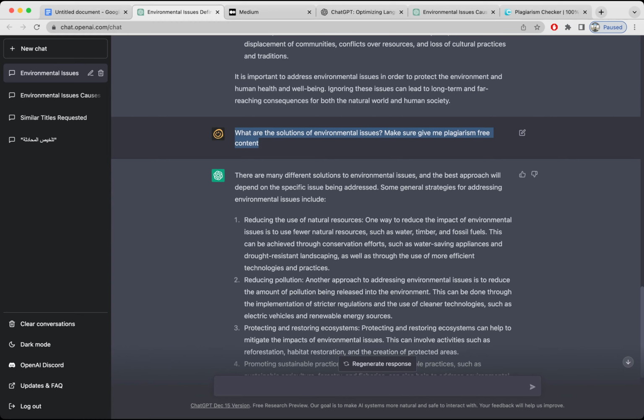Okay, it is difficult to estimate the cost of reducing environmental issues, as the cost will depend on a variety of factors. For example, transitioning to a clean energy system. Okay, it is important to consider the long-term benefit. Very nice. So I'm going to copy this. I'm going to paste underneath this.